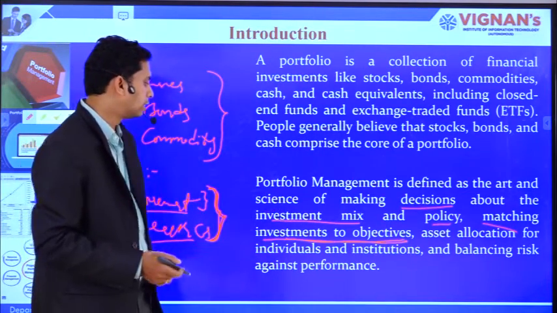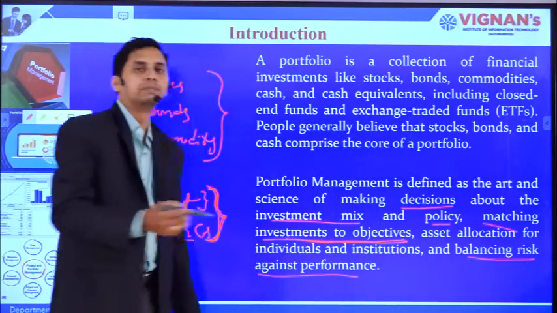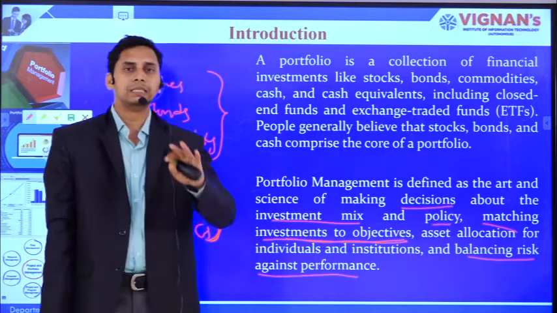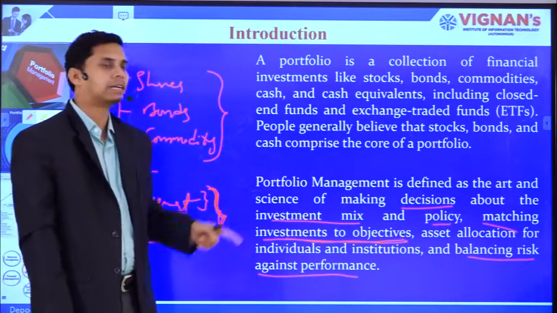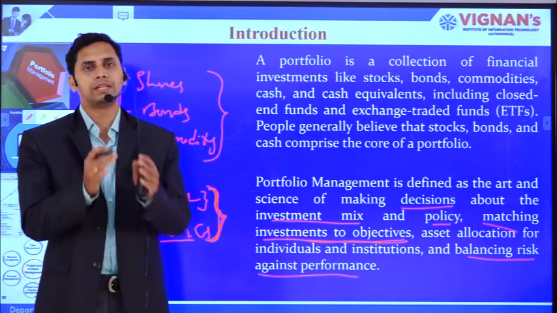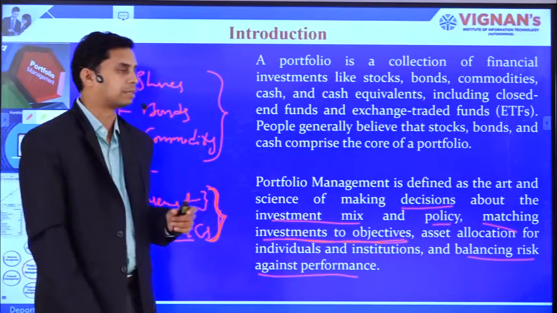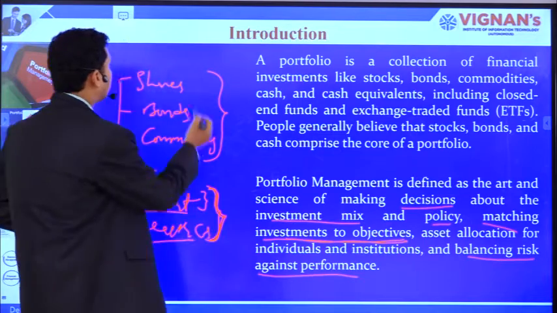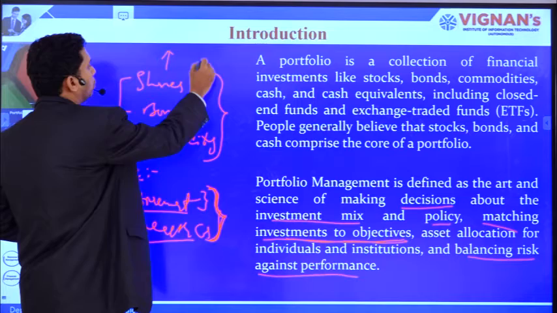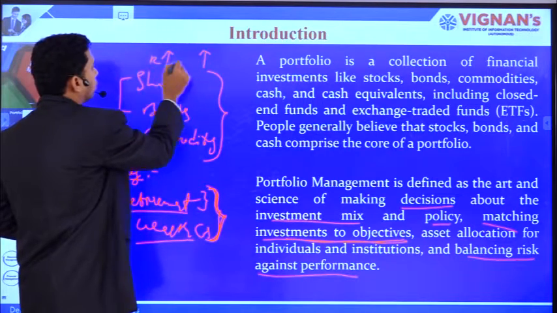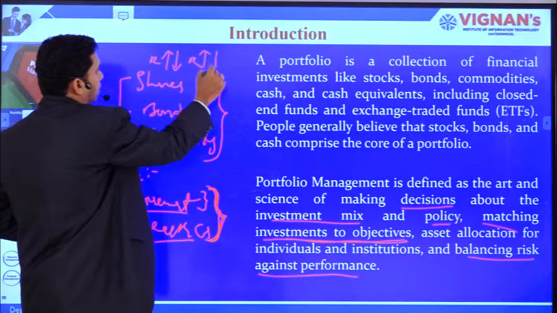And balancing risk against performance is another important aspect of portfolio management. It means that in portfolio management we are supposed to match the risk with the performance. Say, for example, in one particular alternative we are facing a certain level of risk. In a general sense, when you take more risk, you would expect more return, and when you take less risk, you would expect less return.